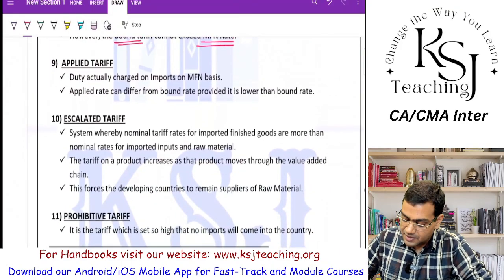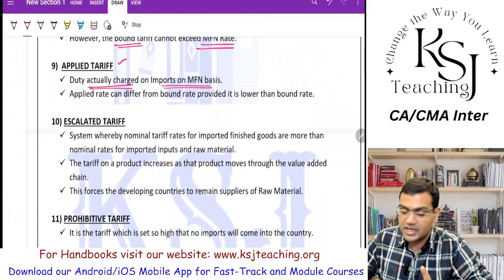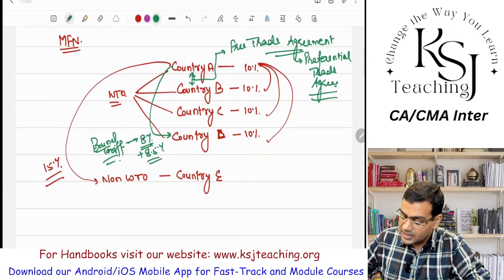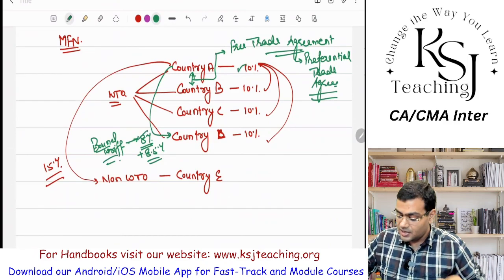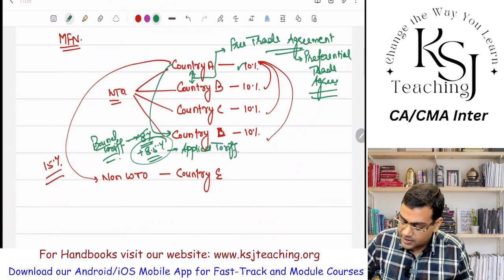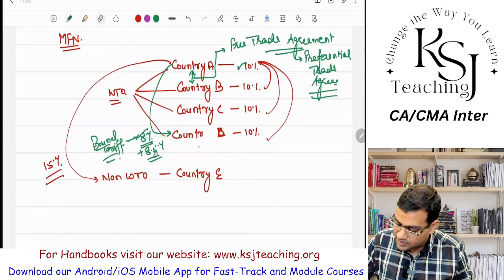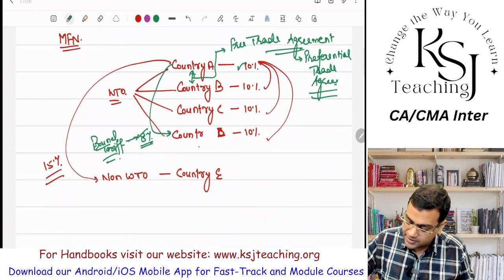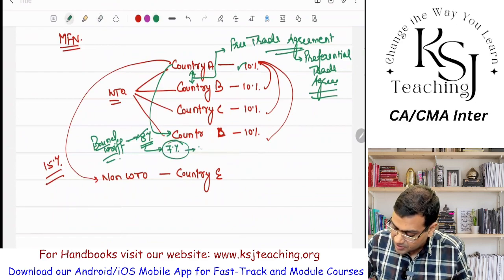Right, sir. Then there is the applied tariff. The applied tariff is the duty that is actually charged on imports on an MFN basis, right? So they can charge 10%, they can charge 8%, but what are they actually charging? If they are actually charging 8.5%, this becomes my applied tariff. Or, let's say they decided that instead of 8%, this country A charges 7% on specific products, right? So this 7% becomes my applied tariff.